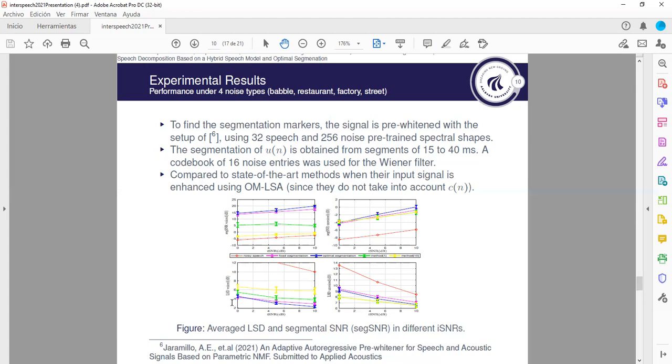We also see lower log spectrum distortion for the voiced speech component. Similarly, there are better results for segmental SNR in the unvoiced case, also compared to the state-of-the-art methods. But here we see that the other methods, because they apply speech enhancement as pre-processing, are able to achieve a lower log spectrum distortion compared to our proposed framework, which indicates that we may further improve this